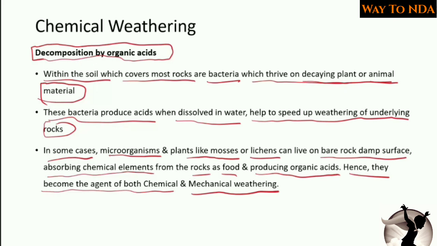Again, there are some organisms which are directly living on the rocks, and these microorganisms are using the minerals present in the rocks for their survival. When they use those minerals, they produce new acids, and those new acids again react with the rock and its minerals, causing the disintegration of the rock. Okay, so this is called decomposition by organic acids.